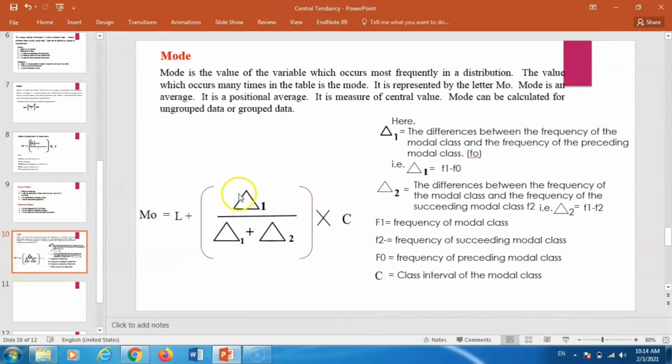So this formula will be applied where class intervals or grouped data is given.